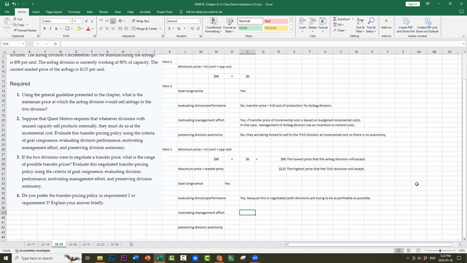It's not an arbitrary thing. Motivating management, yes. And here, it's because the negotiated transfer price is independent of the actual costs in the airbag division.